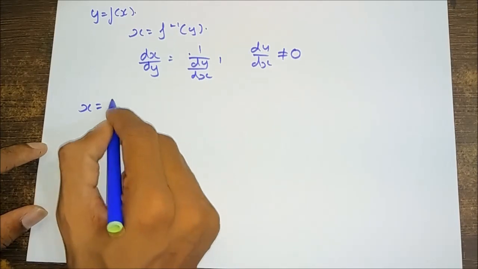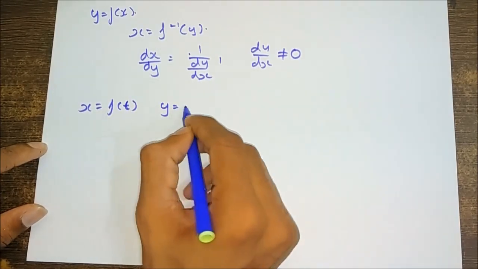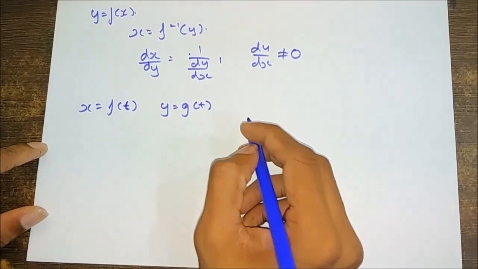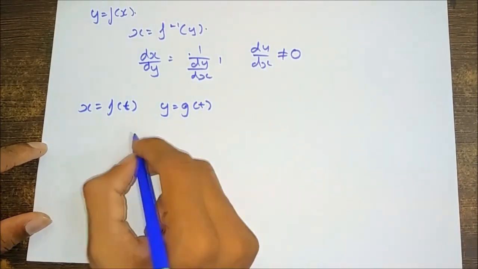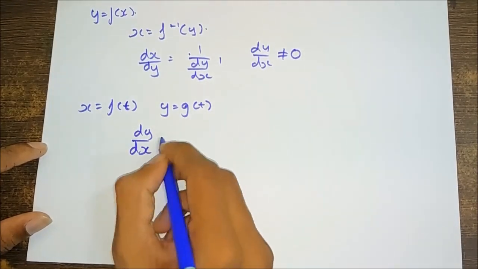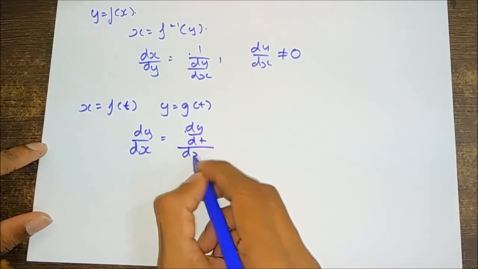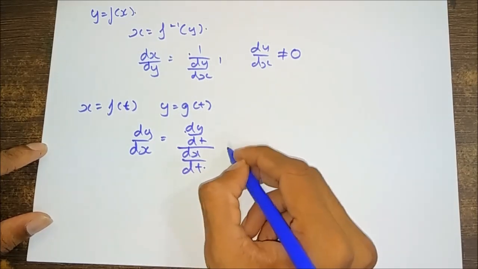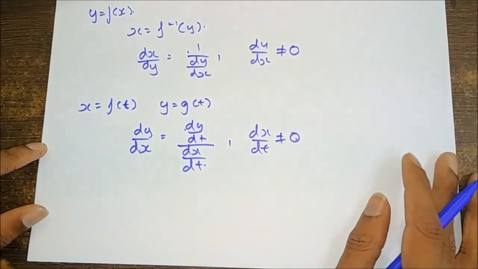If x = f(t) and y = g(t) are differentiable functions of t such that y is a function of x, then dy/dx = (dy/dt)/(dx/dt), where dx/dt is not equal to 0.